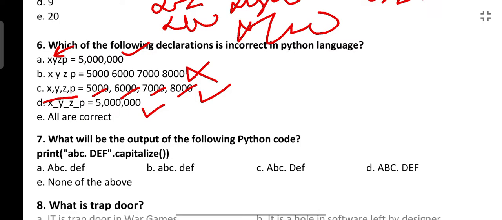Here also x_y_z_p is one variable, one value, but this is not allowed. If you want to have 4 variables, you have to give the comma and then assign the value. So option B is the correct answer for this question.